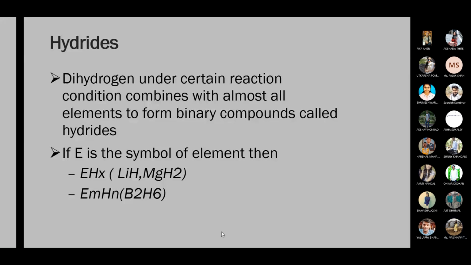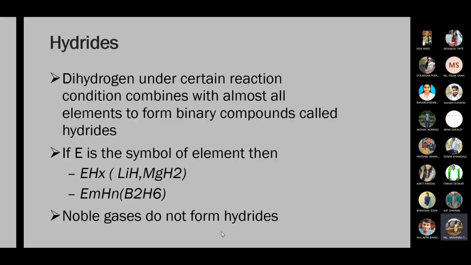Okay, next point is that noble gases do not form hydrides. Noble gases have already fulfilled their electron requirements; their octet and duplet are already completed, so there is no need to combine with any other element. That's why noble gases do not form hydrides.